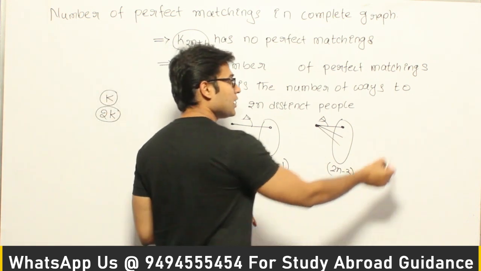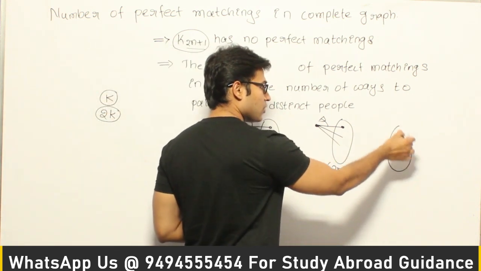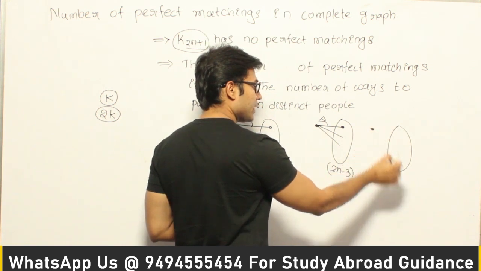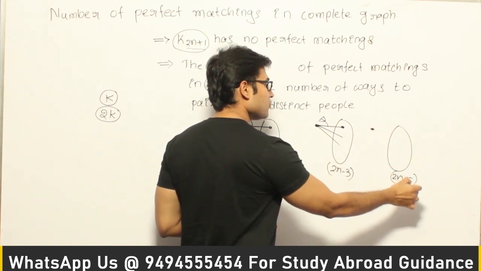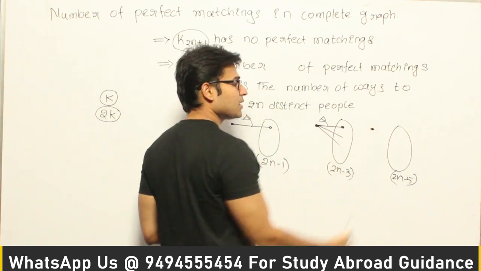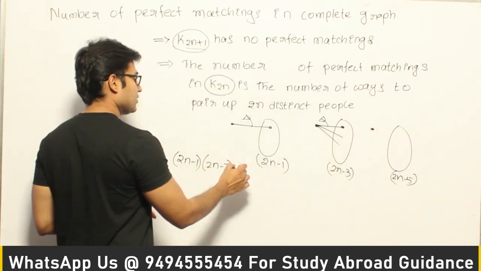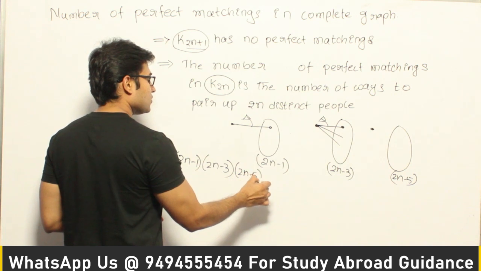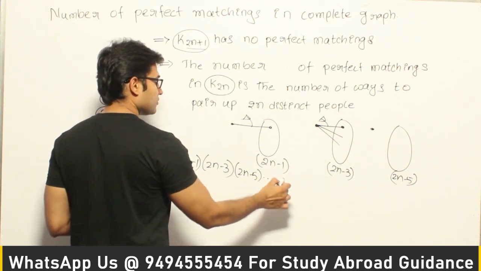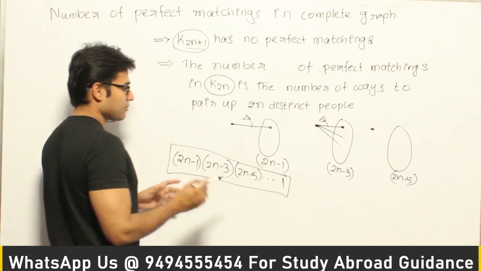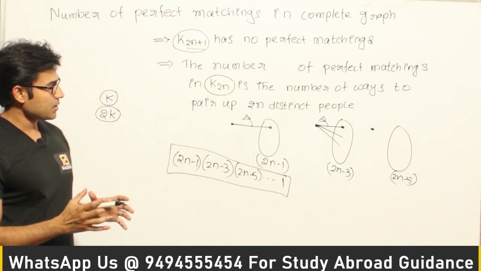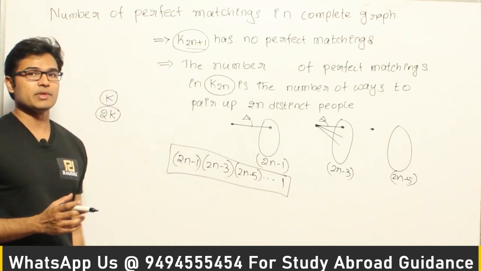2n minus 4. Now out of this 2n minus 4, if I pull out one of them, then how many will be remaining in this group? 2n minus 5. Therefore for this person there are 2n minus 5 choices, right? So 2n minus 5, and so on until 1. So this is the answer. This is the number of ways we can pair up 2n people into pairs of 2 people each.